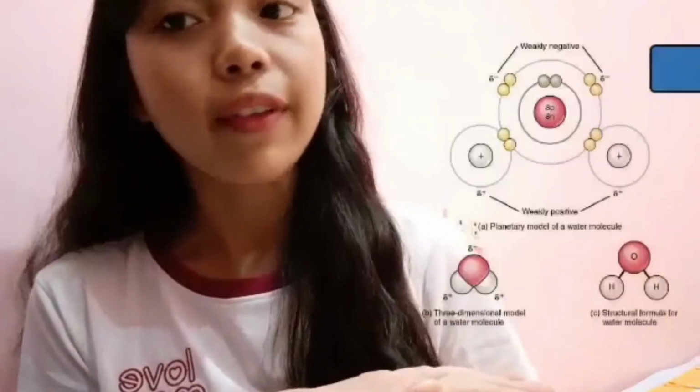So how can we identify a covalent bond? Covalent bonding takes place between two nonmetals by sharing of electrons. So these are our examples of covalent bonds. The identification of covalent bonds can be done by electronegativity difference. If the electronegativity difference between the atoms is between 0 and 0.4, then the bonding will be nonpolar covalent bonding.